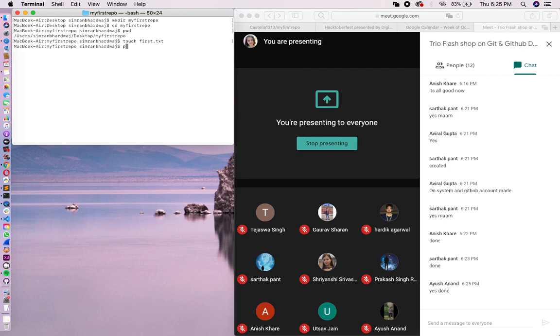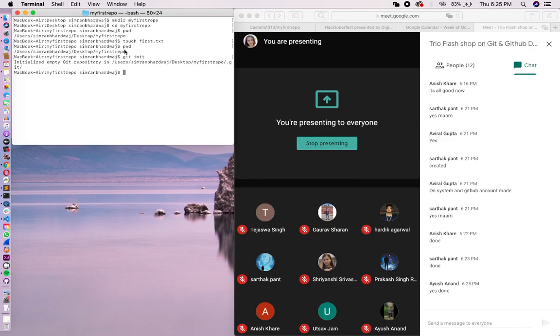Now as you can see, right now we are inside our directory my first repo. Okay, so now let's start git so that git can start keeping track of your files or of your work that you will be doing inside it.